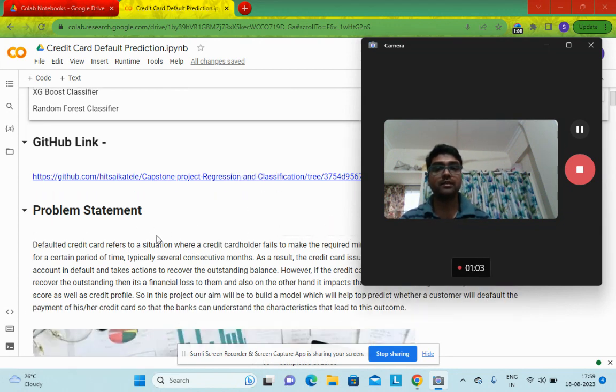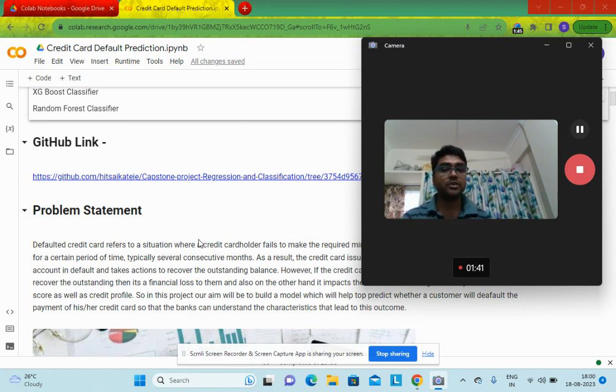Now, problem statement. As the name suggests, this is a credit card default prediction, so eventually we will be predicting the default probabilities of the customers for their credit card payment. As we all know, if a credit card gets defaulted, then it impacts both the bank as well as the customer. In the case of banks, it is a financial loss, and in the case of the customer, it will impact their credit profile, credit score, CIBIL score, like this. So the customer will have to face trouble if they have any requirement for a loan in future.